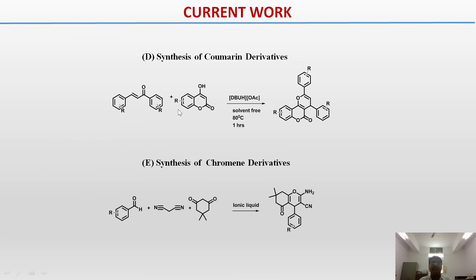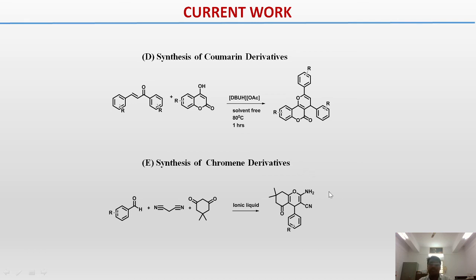This is the synthesis of coumarin derivative. You can see a simple chalcone and substituted 4-hydroxycoumarin in the presence of DBU acetate ionic liquid. This is the condition of this reaction, and we got these products. Next we will try synthesis of chromene derivative. Simple substituted aldehyde, malononitrile, and this compound, and we will try different ionic liquids, temperature effects, and different solvents. So we will get these products.